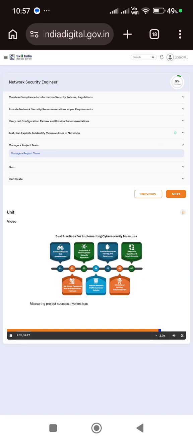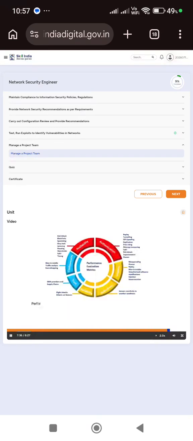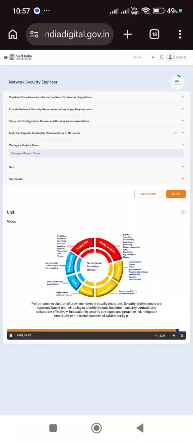Measuring project success involves tracking key performance indicators that reflect security effectiveness. These include metrics such as incident response time, vulnerability remediation rate, and compliance adherence. Monitoring these indicators ensures that security teams respond to threats efficiently and maintain system integrity. Performance evaluation of team members is equally important. Security professionals are assessed based on their ability to identify threats, implement security controls, and collaborate effectively. Innovation in security strategies and proactive risk mitigation contribute to the overall success of cybersecurity projects.